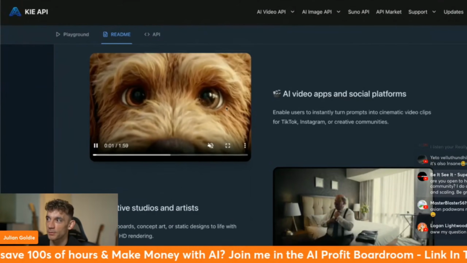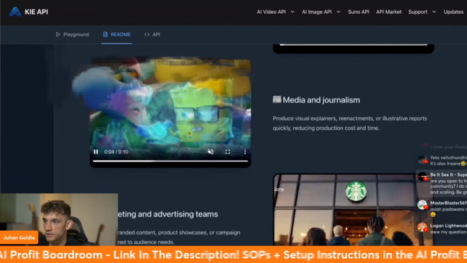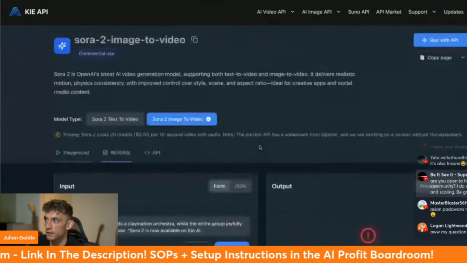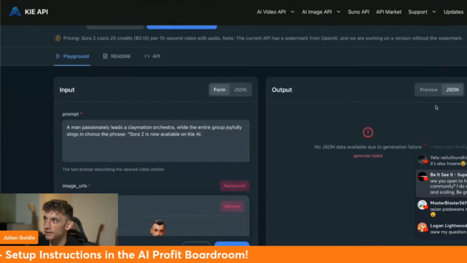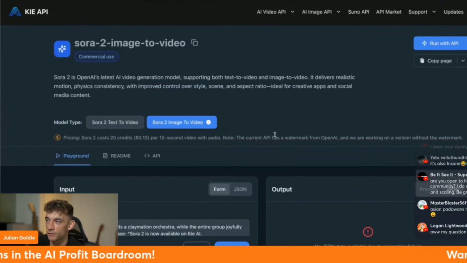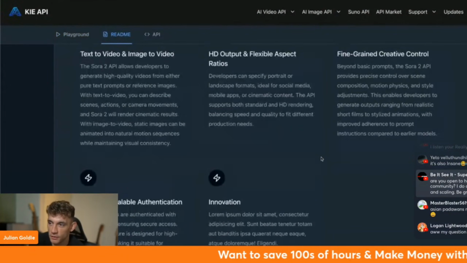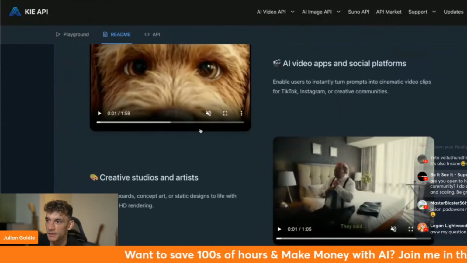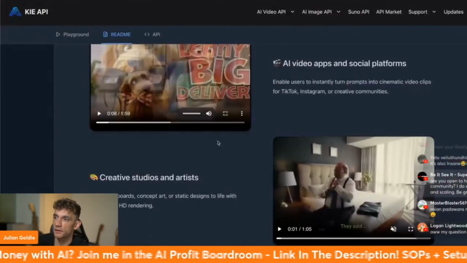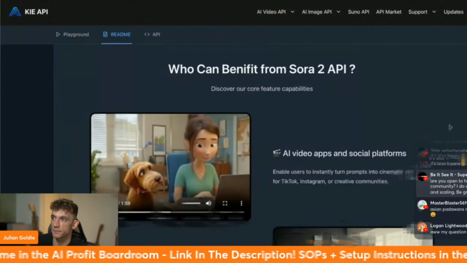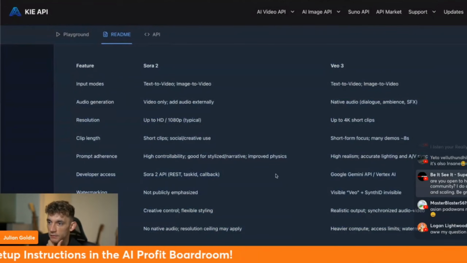You can see some other examples here. So some other cool stuff you can do with it. You can actually produce visual explainers, which is pretty insane. That's failed again. Look at that. Letting me down there, Kia. You are letting me down, my friends. But I'm sure that'll work, it's just within a short period after the API has been released. Let's have a look at this one. You can create short feature films as well, which is pretty insane. And then you can compare the two models side by side as well.